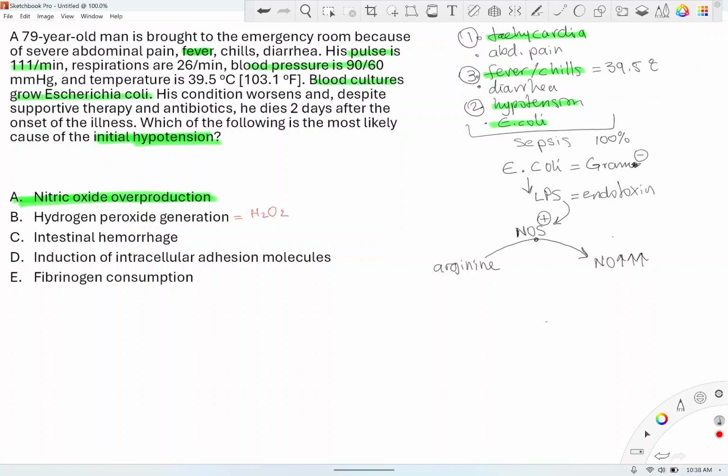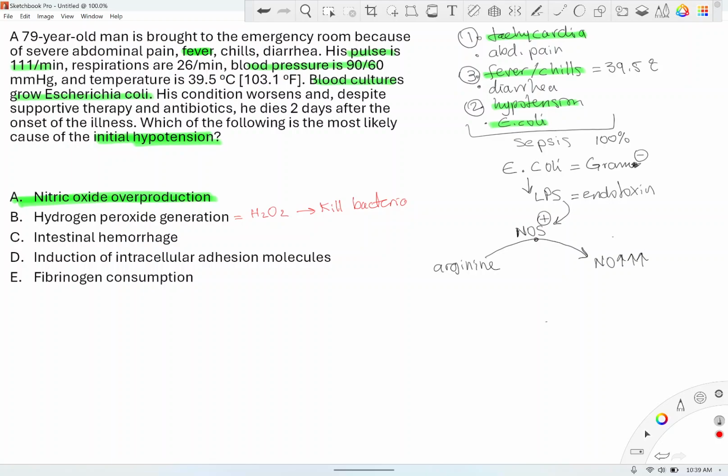catalase positive cannot be killed by hydrogen peroxide. Why? Because catalase can neutralize hydrogen peroxide. But anyways, in this case, H2O2 is not involved in hypotension. What is the purpose of H2O2? To kill bacteria. It kills bacteria after the bacteria is swallowed by neutrophils in the phagosomes or endosomes. That's how it will kill it.